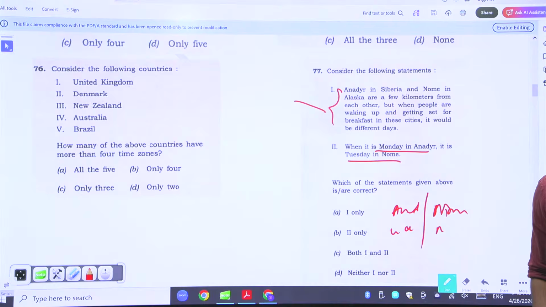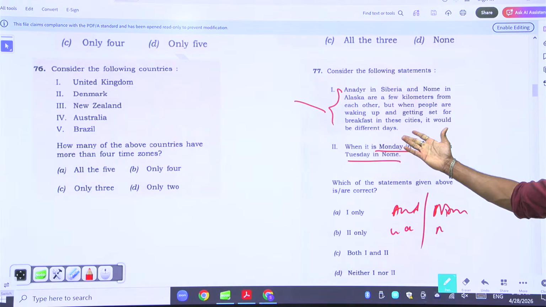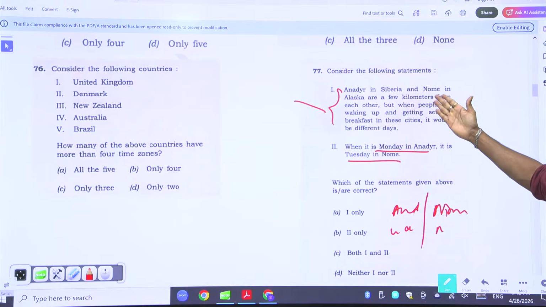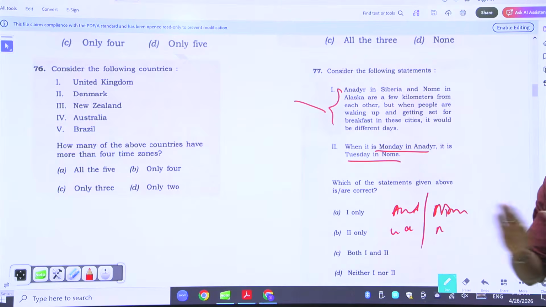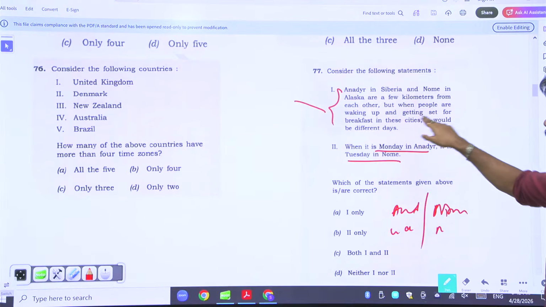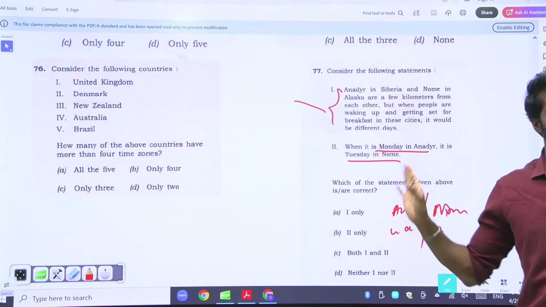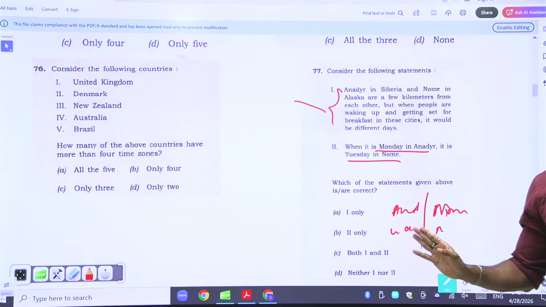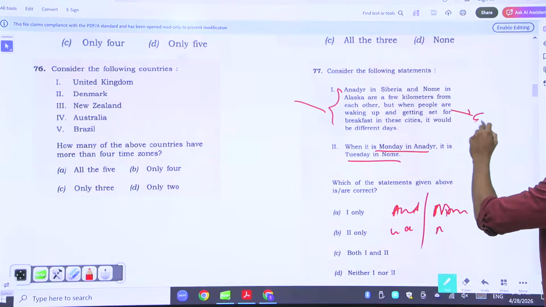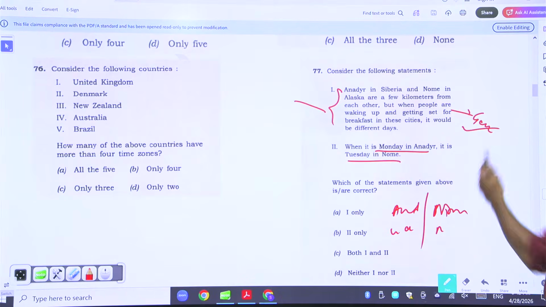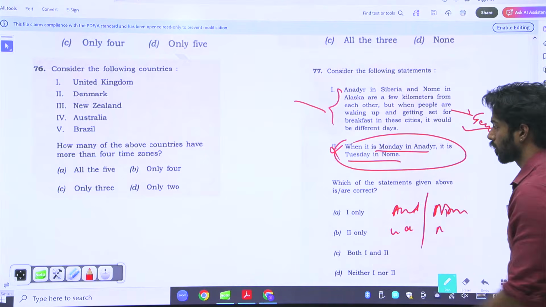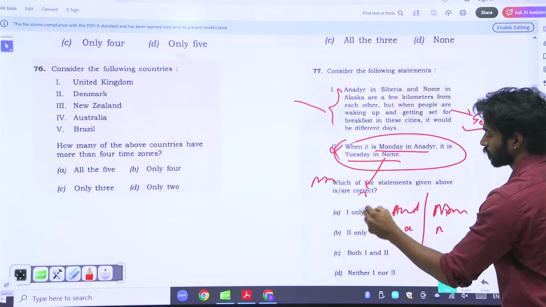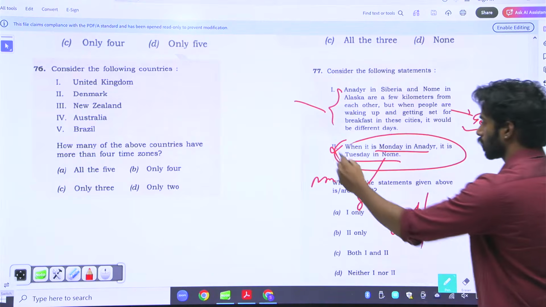It is not trying to say any extreme statement. Is there any fact here? There's no fact. It is only saying that Anadyr in Siberia and Nome in Alaska are a few kilometers from each other, but when people are waking up and getting set for breakfast in the cities, it would be different days. This is very vague. It is a very generalized statement, and generalized statements are usually right. When it says Monday in Anadyr and Tuesday in Nome, it is wrong, because if it is Monday in Anadyr, then in Nome it is Sunday. So 2 is wrong, 1 is right.